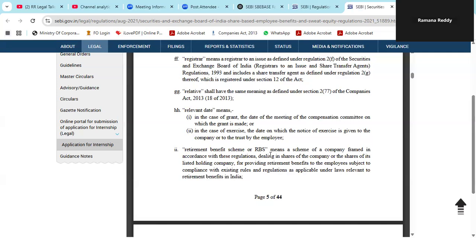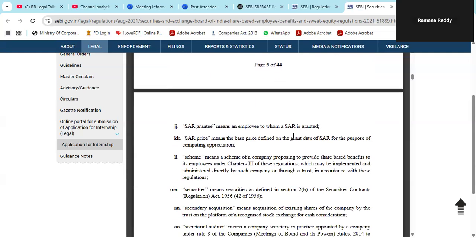Now the definition of RBS. What is RBS? A scheme of the company framed in accordance with these regulations, dealing in shares of the company or the shares of its holding company, for providing retirement benefits. So you are giving benefits to the employees at the time of retirement. That is called retirement benefit, subject to compliance with these existing rules and regulations.